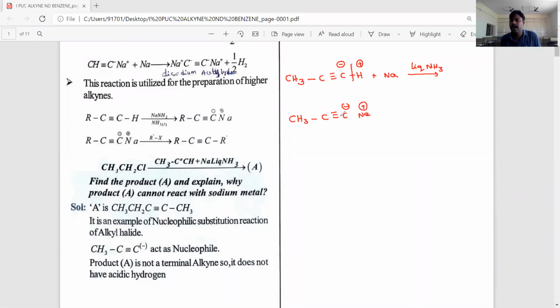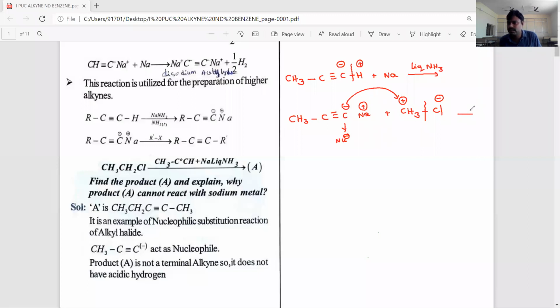This is sodium alkanide. It acts as a nucleophile, because a carbon having negative charge acts as a nucleophile, as we already know. Now this compound reacts with alkyl halides, say CH3 Cl, methyl chloride. The methyl chloride undergoes heterolytic cleavage, with the chlorine having a negative charge and the carbon a positive charge, and the chloride comes outside.